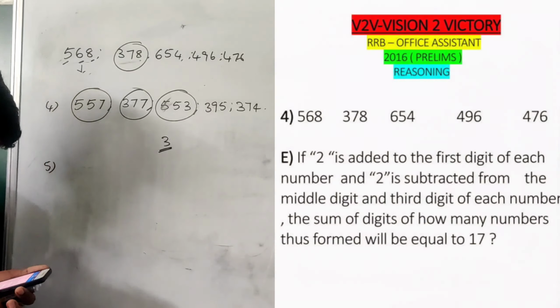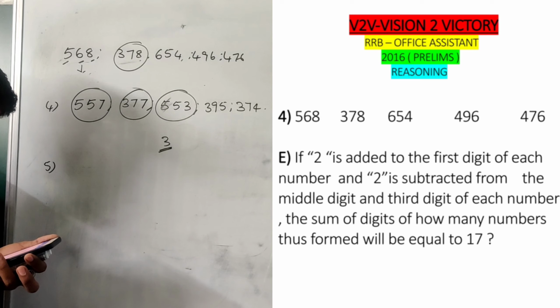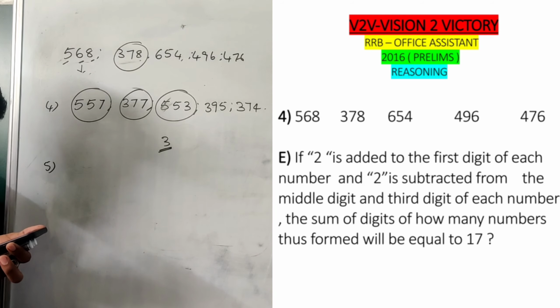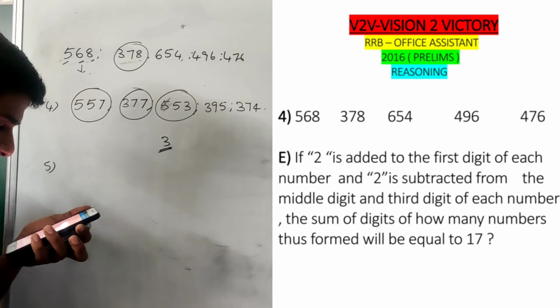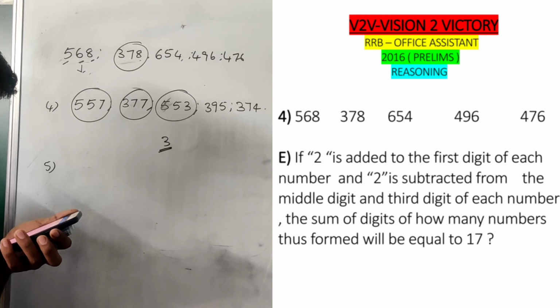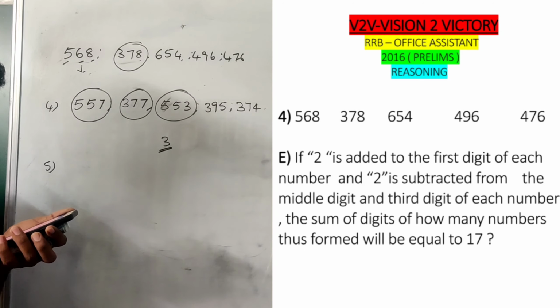Then go to the fifth question. If 2 is added to the first digit of each number and 2 is subtracted from the middle digit and third digit of each number, how many numbers formed have the sum of digits equal to 17?